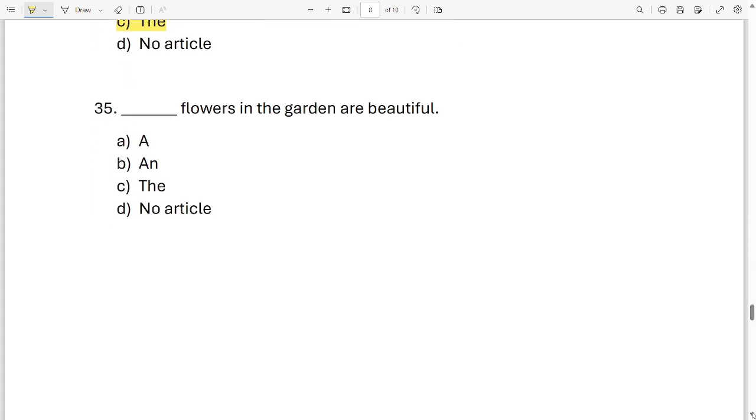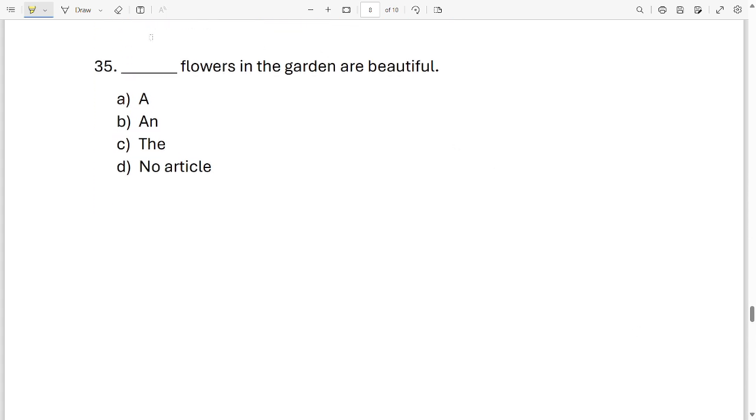It says, which is the last sentence also, dash flowers in the garden are beautiful. A, an, the, no article. What word will come over here? Easy, easy, easy. What word will come over here? The flowers in the garden are beautiful. Option C.